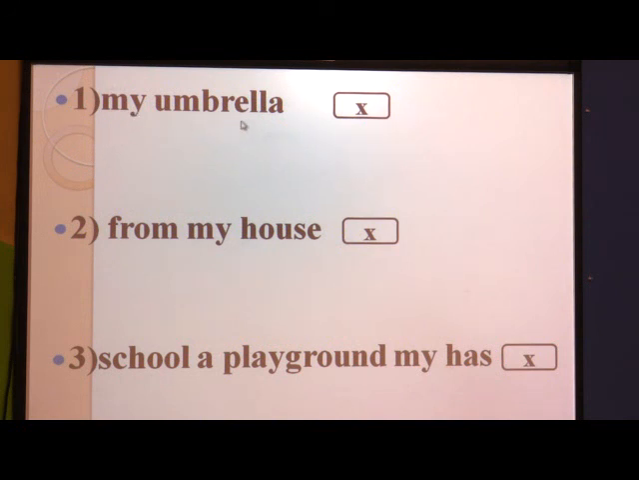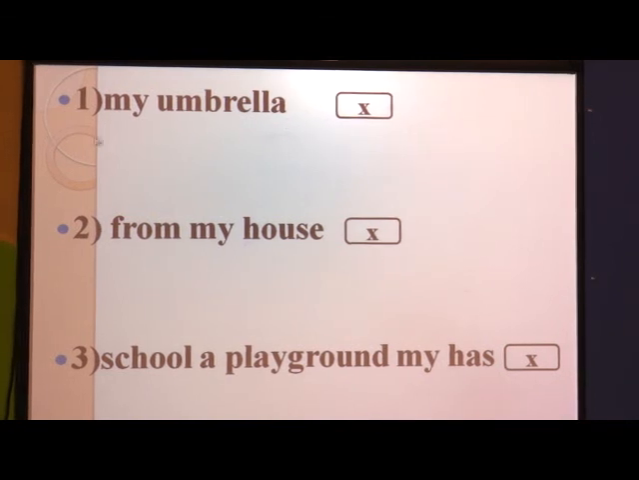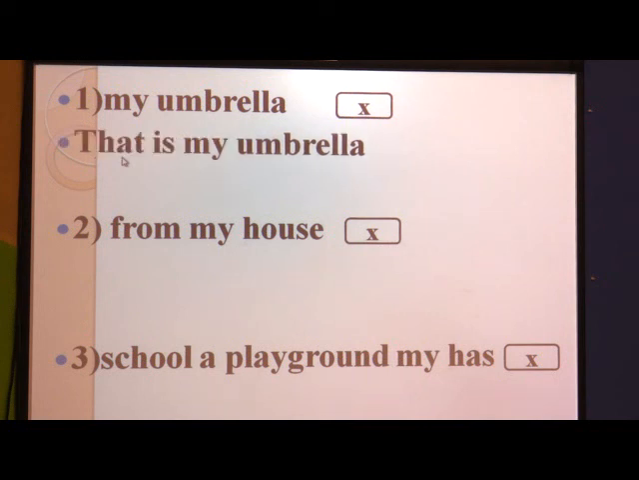My umbrella. Here is a group of words which is not complete. So, what is the complete sentence? We can say that is my umbrella. We can say this is the complete group of words.